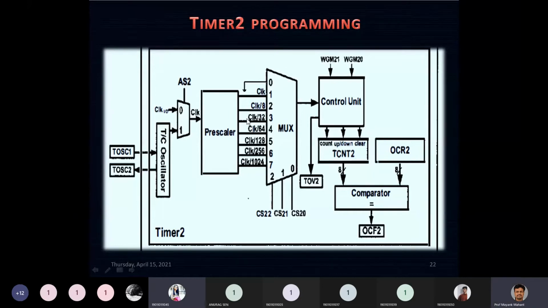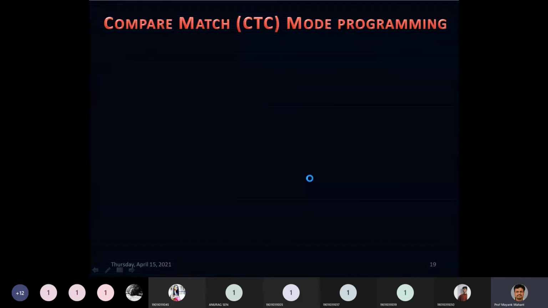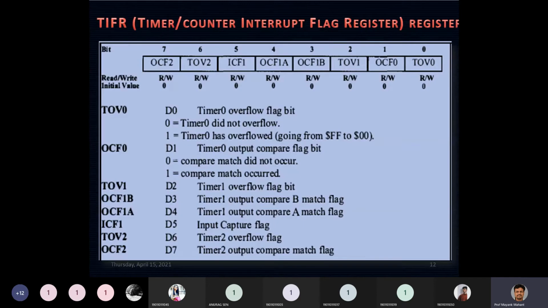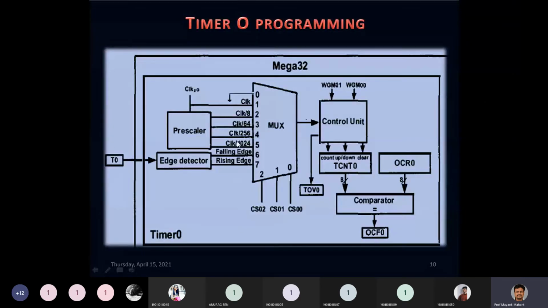Timer 0 and timer 2 are one and the same, or they have the same features. Both of them are 8-bit timers, so you can find many common things between timer 0 and timer 2: TOV, OCF, OCR, TCNT, the control unit, a multiplexer and a prescaler. But you can see the difference in the last 3 selection lines. If you go for timer 0, let me show you our timer 0 block diagram. Is it visible to you?